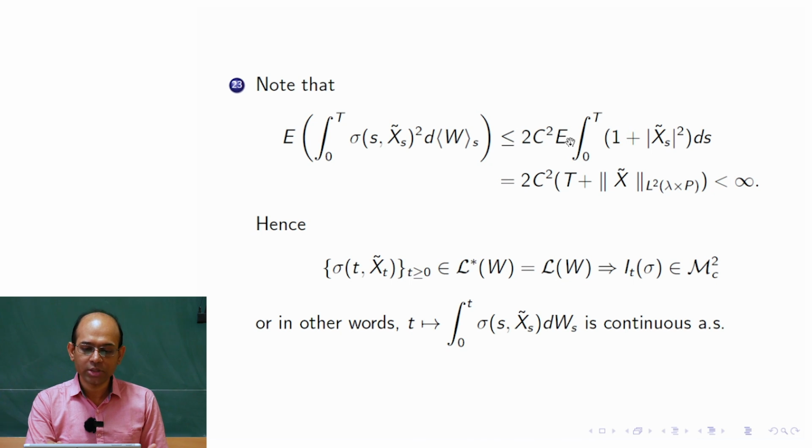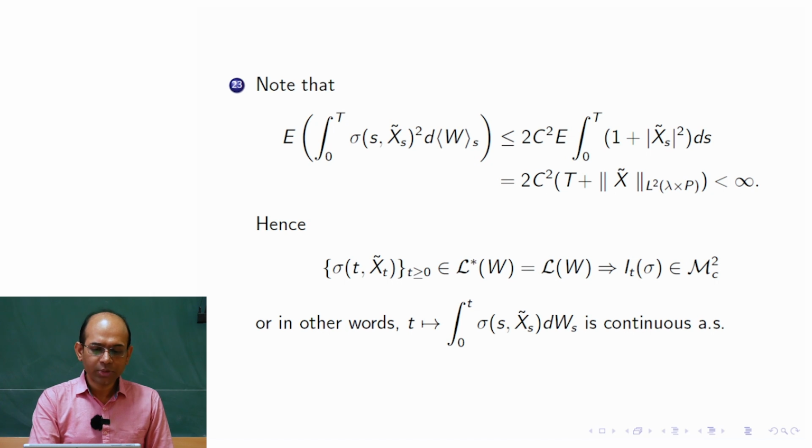So I'll get 2 times c square expectation of the integral from 0 to capital T of 1 plus mod x tilde square ds. And this part we recognize is nothing but the L2 norm of x tilde, plus 1, which I would take outside, so I would get T here. So 2 times c square times capital T plus this thing. However, x tilde is in this space, so this norm is finite, so we get a finite thing.